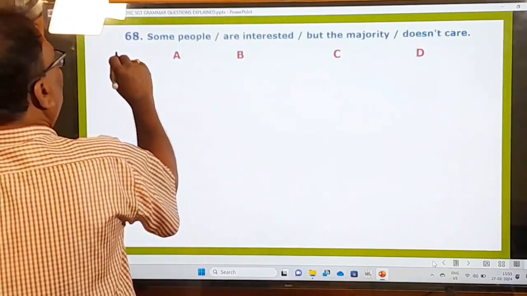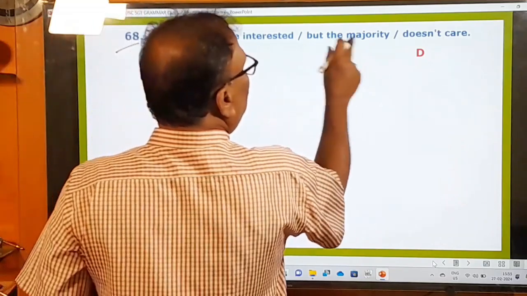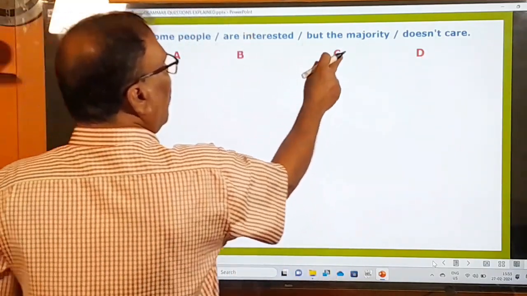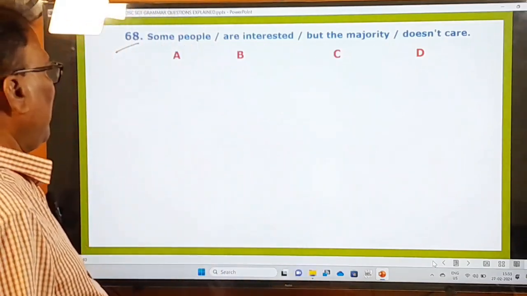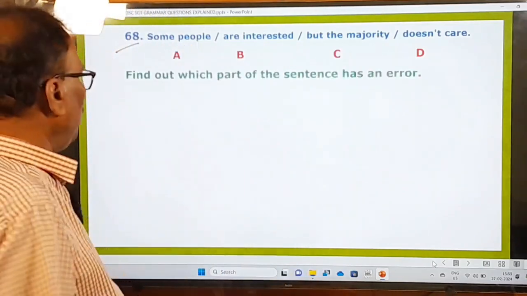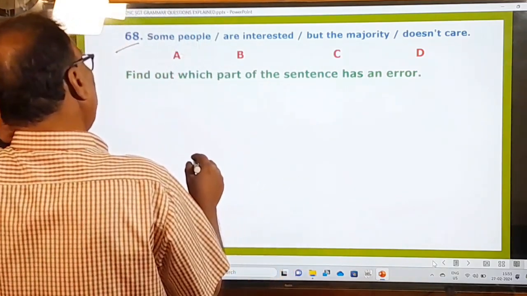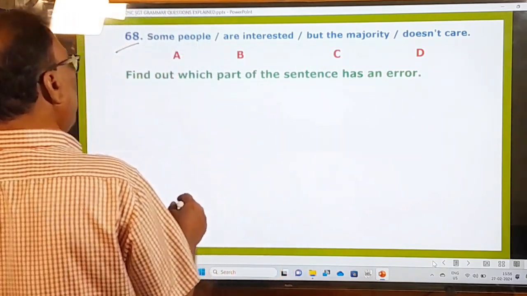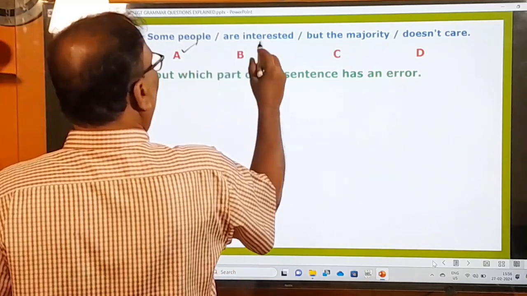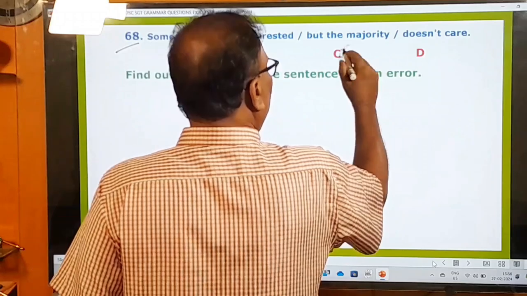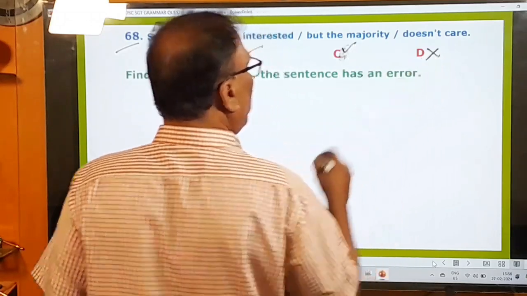68th question. Some people are interested, but the majority doesn't care. So A part, B part, C part, D part. These four parts are given. And now what is the examiner asking you to do? Find out which part of the sentence has an error. Okay, let us find out the part in which there is an error. Some people are interested, okay, but the majority is, this is okay, but this is not okay. D part is not the right one.